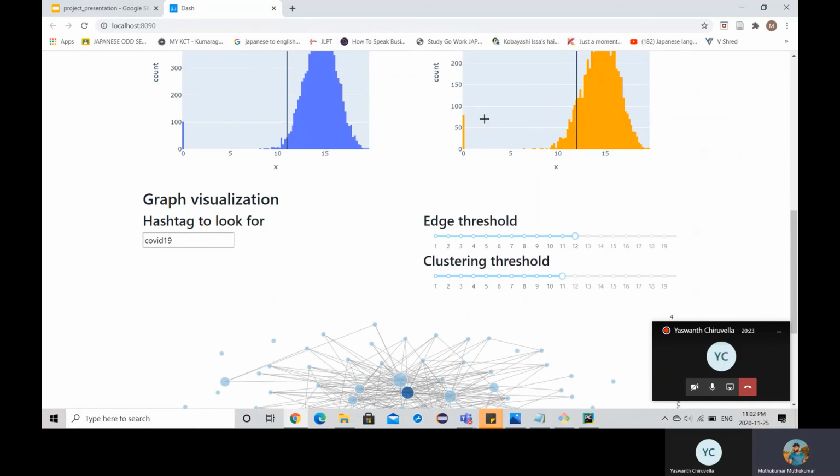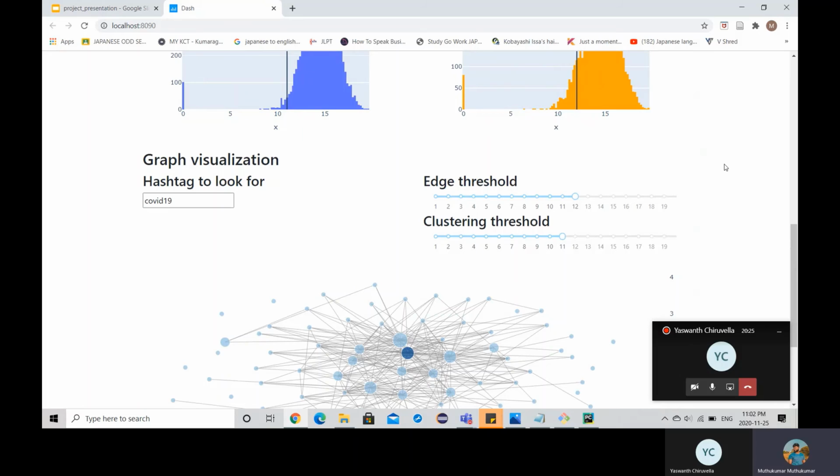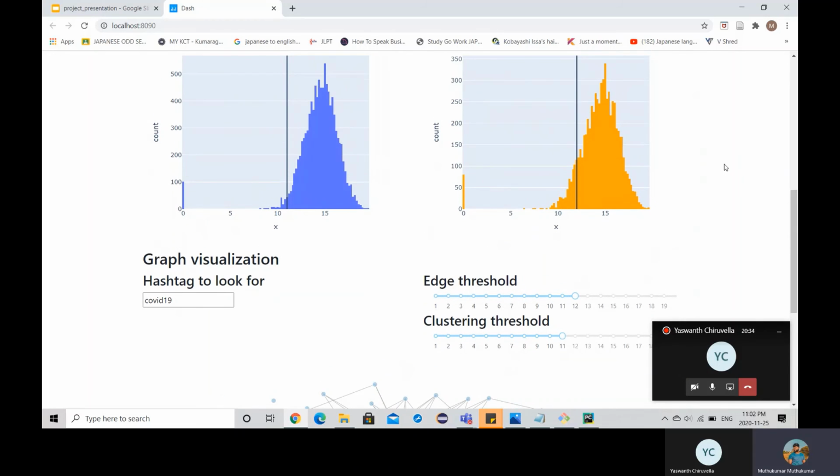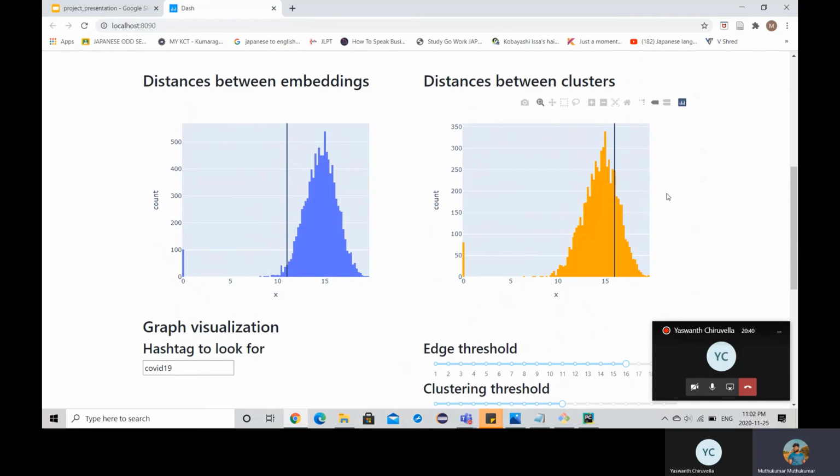Coming down, there are 2 sliders. Rather than giving a text input, we kept a slider because that gives dynamic responses to the user. As you can see, when I change this edge threshold to 16, the graph showing connections between clusters got updated.